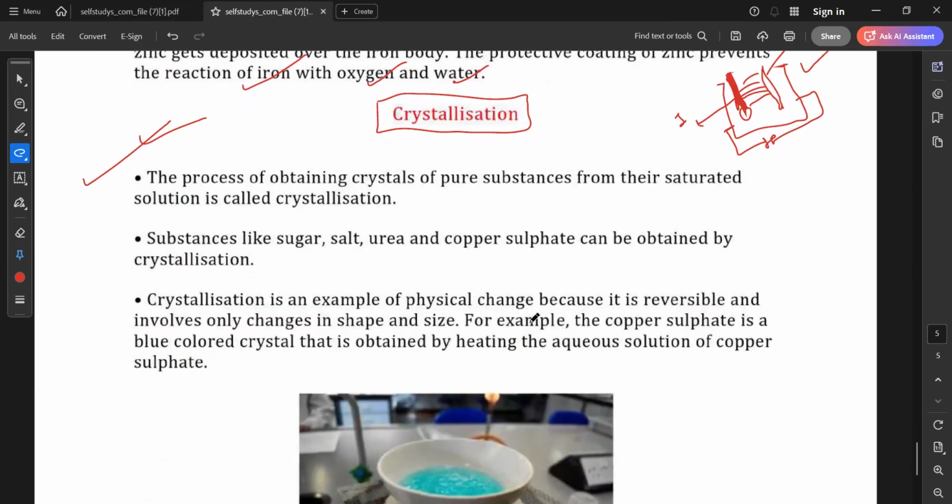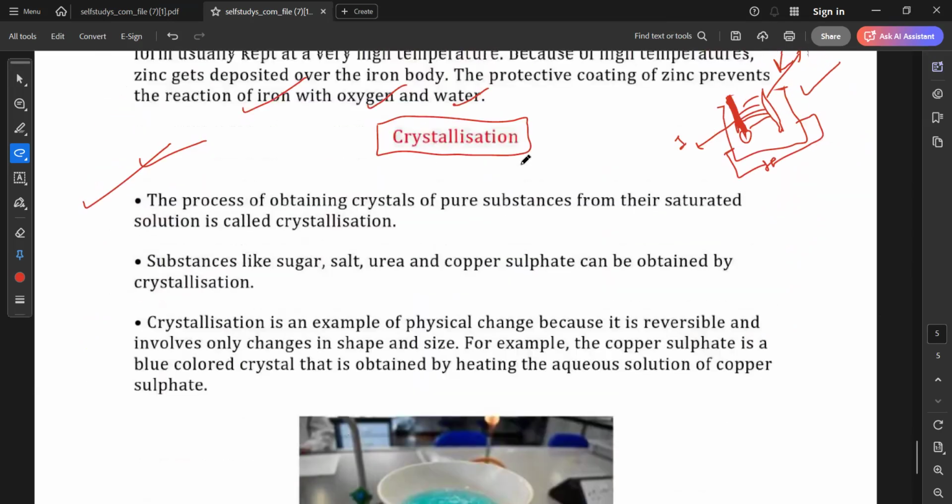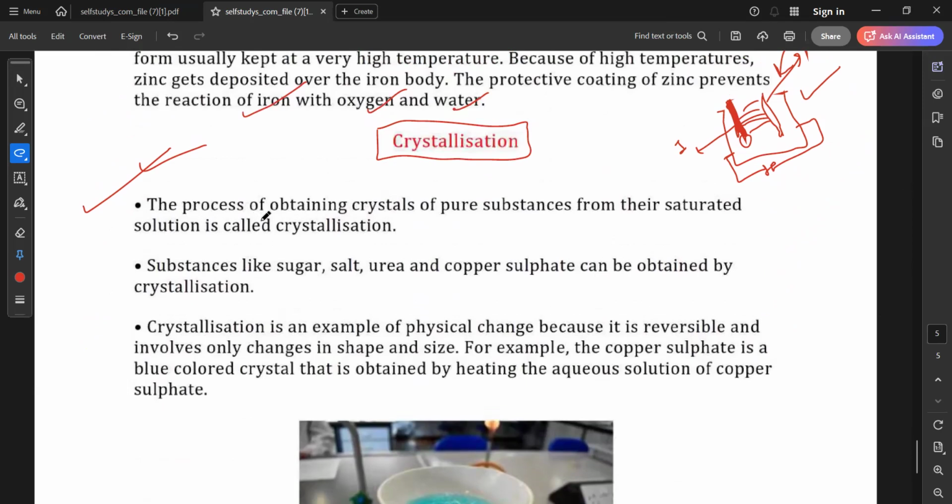Okay. Now we are going to learn about what crystallization is. So, what is crystallization? The process of obtaining a pure substance from its saturated solution is called crystallization. Now you will ask what crystallized substances are. Substances like sugar, salt, urea, copper sulfate can be obtained by crystallization. Did you hear of the process of crystallization, Ayushi? Did you hear of the term crystal? Ma'am, I heard of crystal.